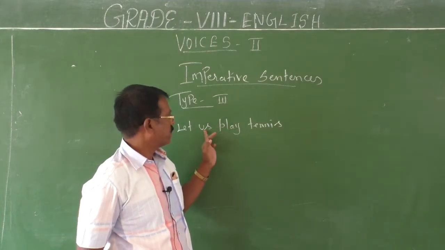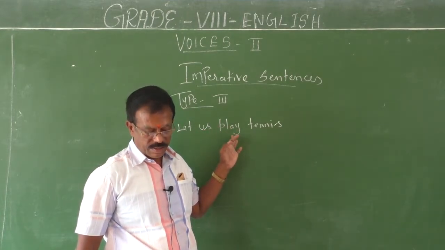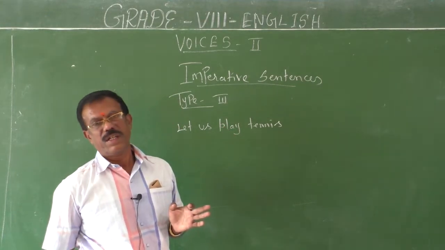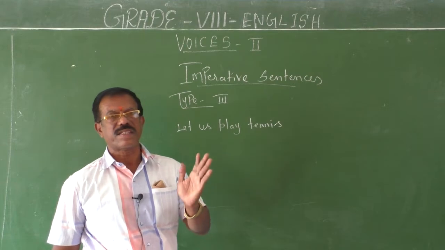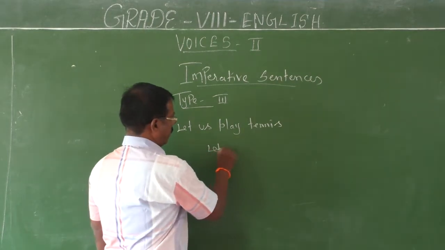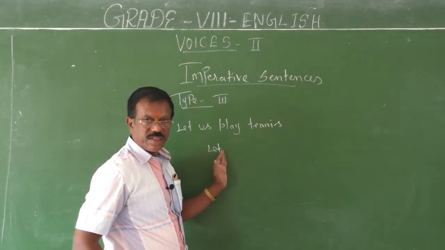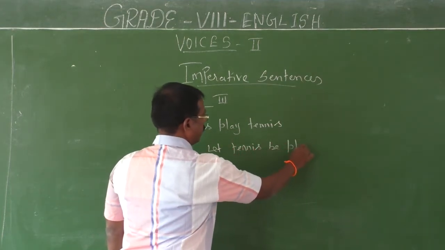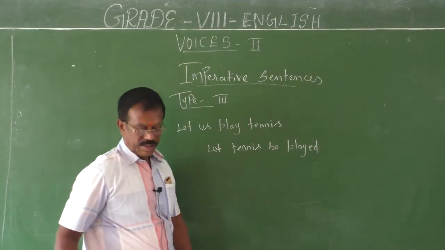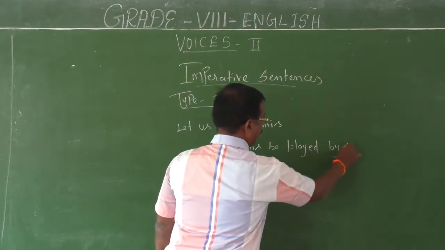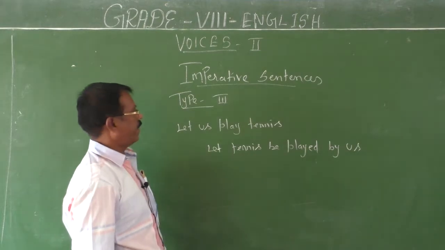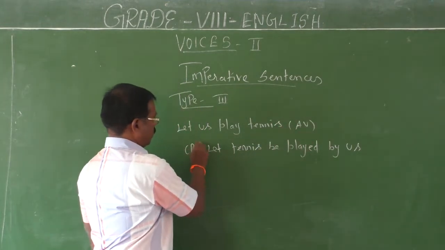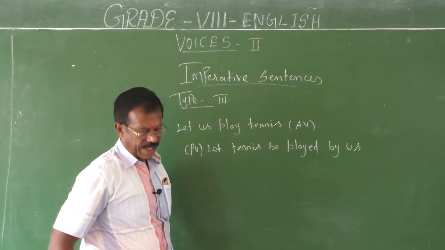Here the first form of the verb, V1, is used. How can we change this into passive? Come on, can you guess it? Let tennis be played by us. Let us play tennis is the active voice. Passive: Let tennis be played by us.